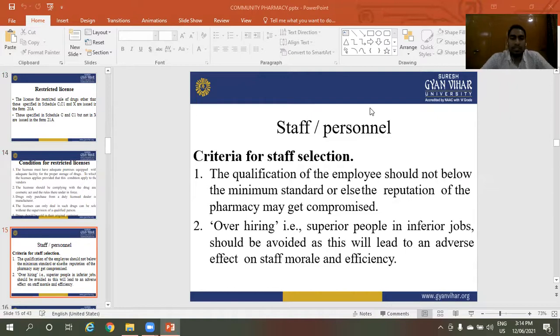Staff and personnel. Criteria for staff selection.